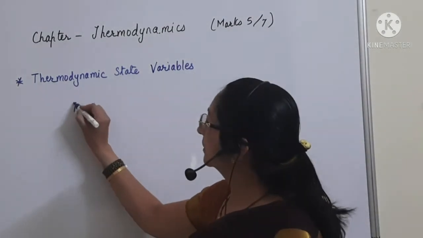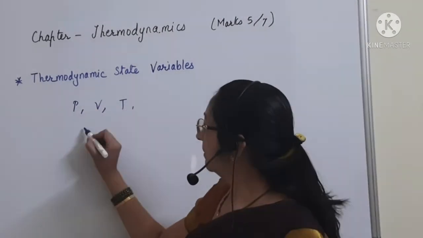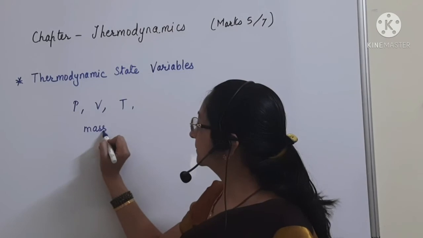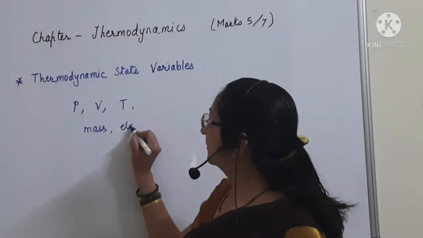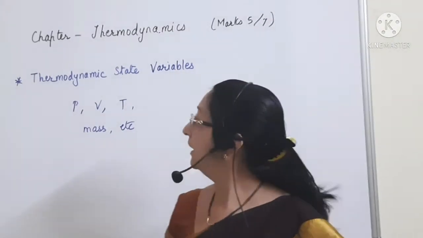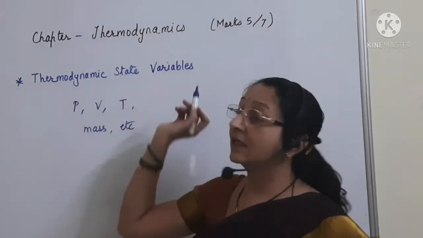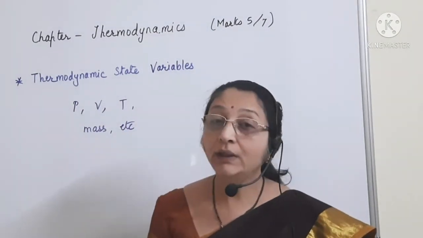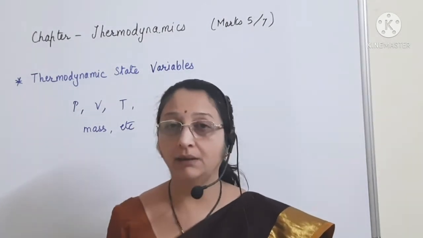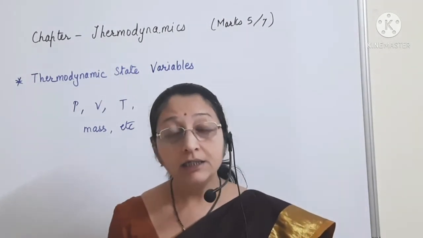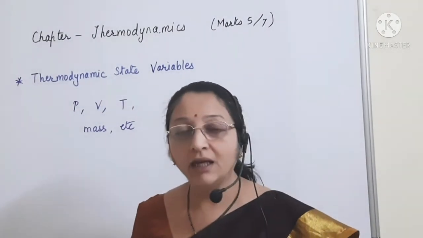Example: pressure, volume, temperature, mass, etc. All these are called the thermodynamic state variables. Thermodynamic state variables describe the equilibrium of the system. But when the system is not in equilibrium, then it cannot be described by the thermodynamic state variables.